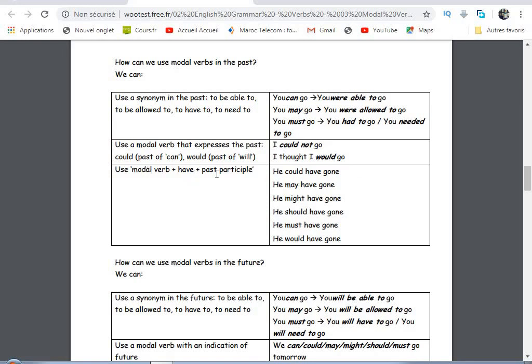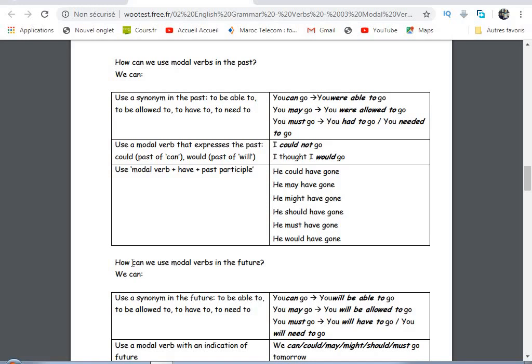Use modal verbs with the past participle. He could have gone. He may have gone, it will be in the past. He could have gone, he may have gone, he might have gone, he should have gone, he must have gone, he would have gone. So could, may, might and so on, plus have plus the past participle of the verb. You could have done this. You could have gone to a certain place. You could have, let's say, visited your family members. You could have stayed at home.